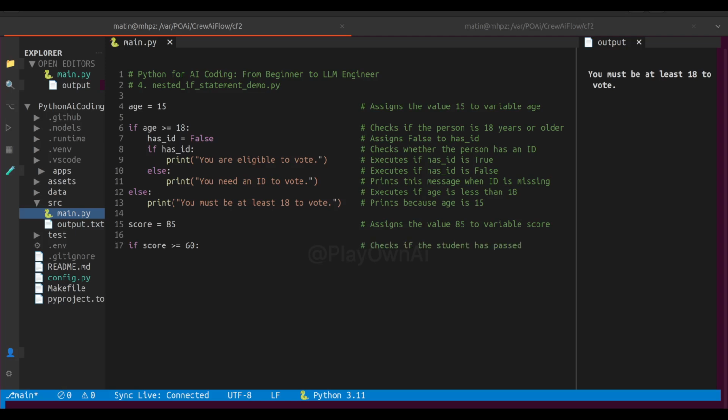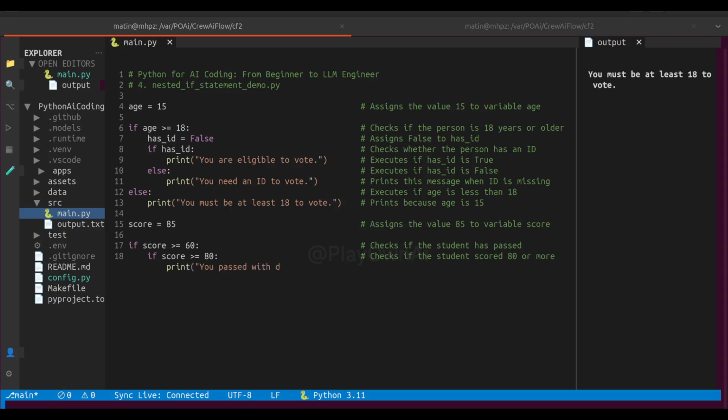Now let's run the program, and here you can see the output. You are eligible to vote. Perfect. Now change has ID to false. In this case, the else part of the inner if statement executes. Okay. Next, rerun the program and you can see the output. You need an ID to vote.